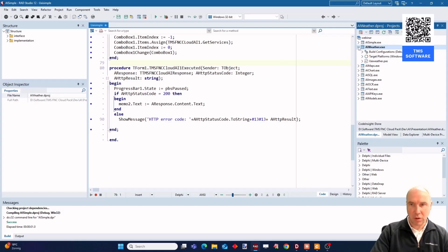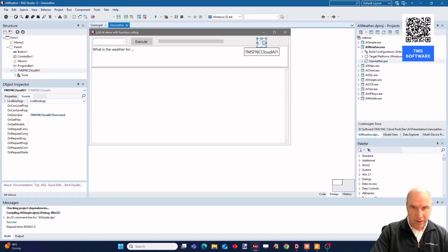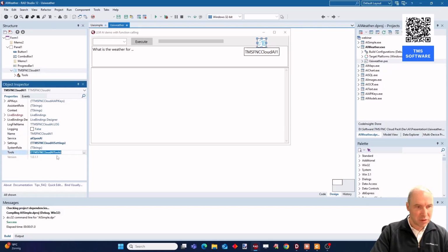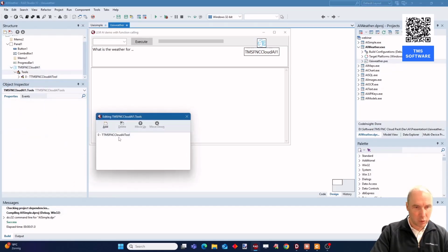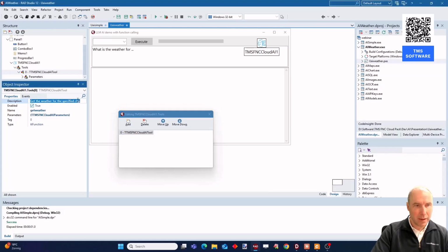And for function calling, here we have the demo that gets the weather at some specific city. So again, our Cloud AI component, but here we will be using the tools property to get the weather. So we added one tool. This has added only one function to be called, and this is the function get the weather for the specified city, and the function name is get weather.